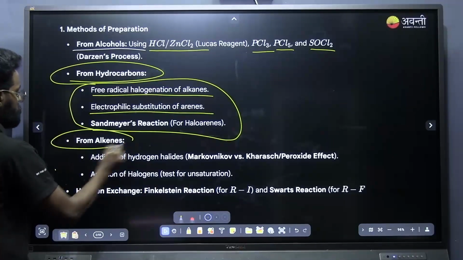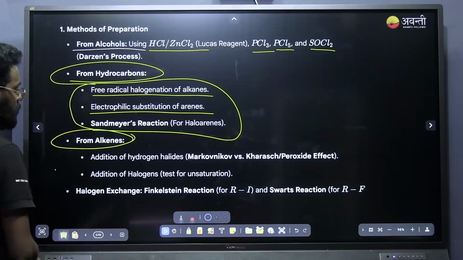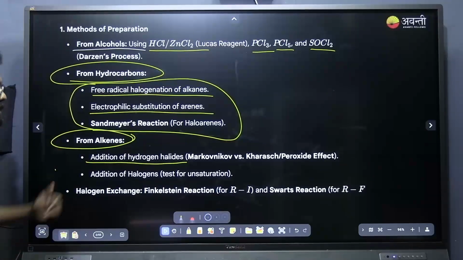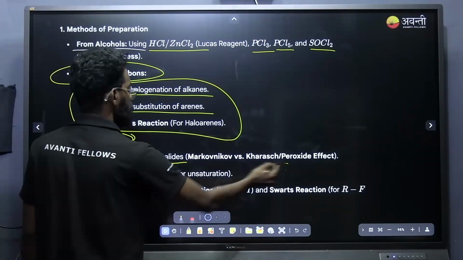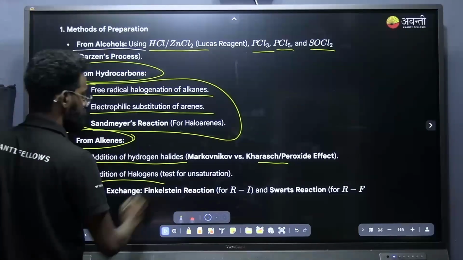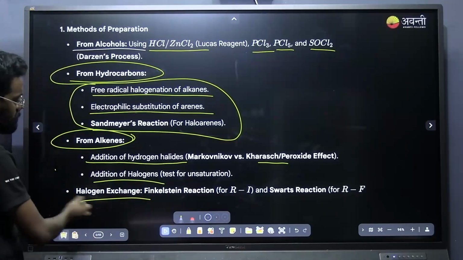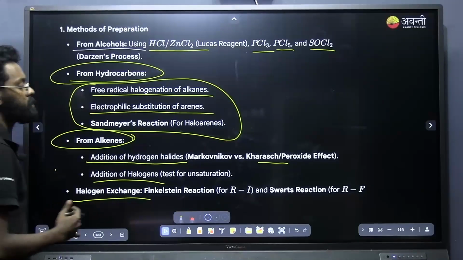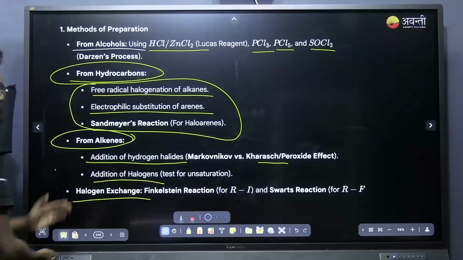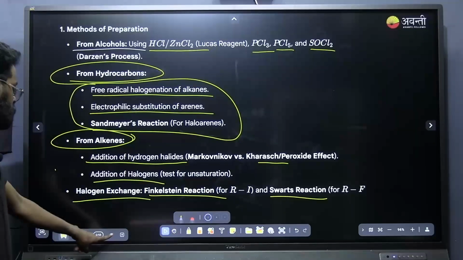Now next is from alkenes. From alkenes, how can we prepare alkyl halides? First method is addition of hydrogen halide, Markovnikov's rule and anti-Markovnikov rule, which we already discussed in the hydrocarbon chapter. Next, addition of halogen, that is the test for unsaturation. Then halogen exchange. The halogen exchange method is the method of preparation of alkyl fluoride and alkyl iodide, which we haven't discussed. The reactions are the Finkelstein reaction and the Swarts reaction. We will be discussing each and everything one by one.